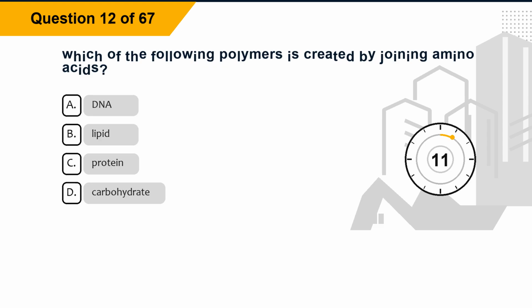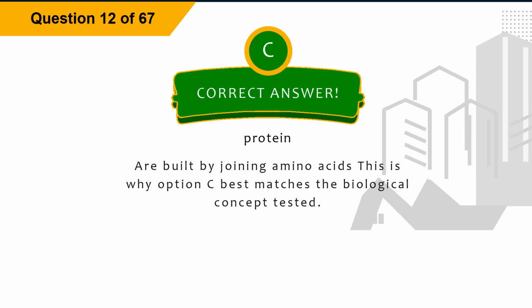Question 12. Which of the following polymers is created by joining amino acids? Option A, DNA. Option B, lipid. Option C, protein. Option D, carbohydrate. The correct answer is option C, protein. Explanation. Proteins are built by joining amino acids. This is why option C best matches the biological concept tested.